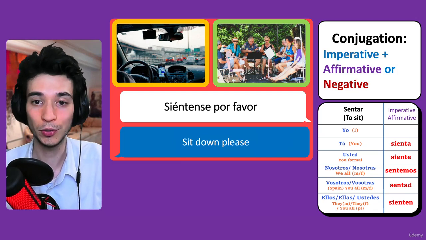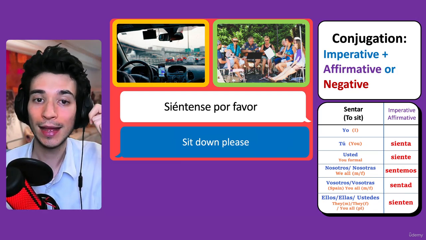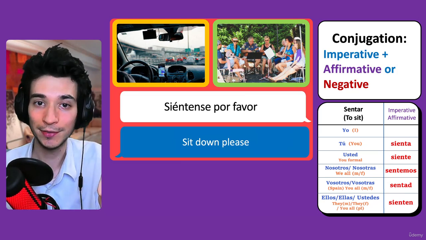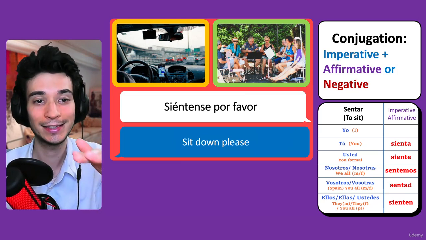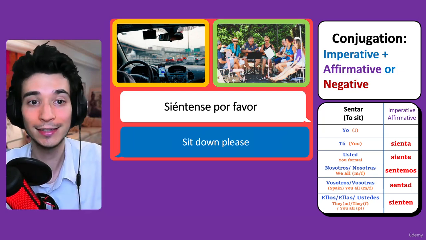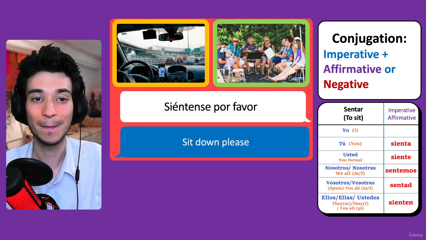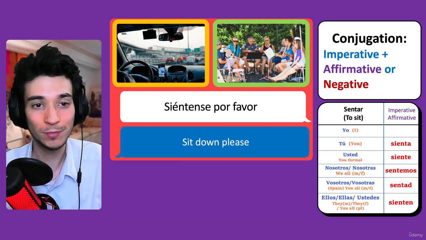And the next one, if you want to tell everybody to sit down, you can say, siéntense, por favor. So if you look on the conjugations, we have sienten, and you have to make it reflexive. So you would say, sit yourselves down, please. Siéntense. Por favor. Sienten is when you wanna sit somebody down.